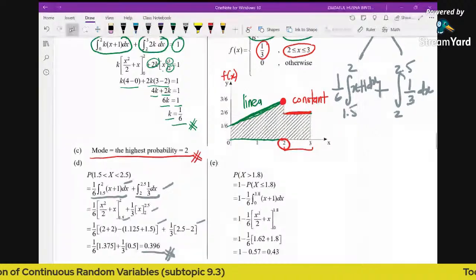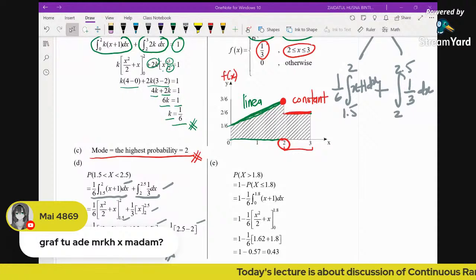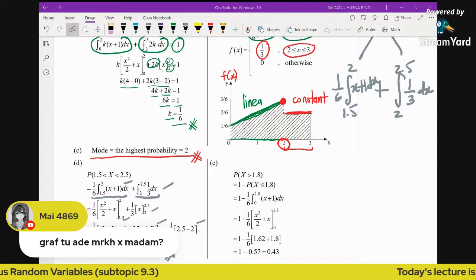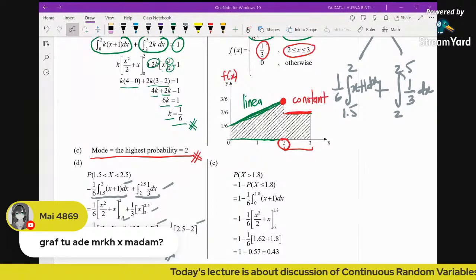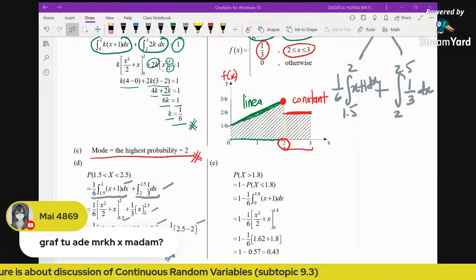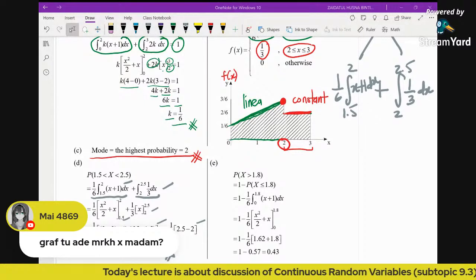We do have one question here. Mai asks, does the graph have marks, madam? If the question asks you to find the mode, and the only way to find the mode is by sketching the graph, then there is a mark for the graph. Since the question asks for the mode, you have to draw the graph, so there will be marks for the graph. I hope this answers your question. Yes, there are marks for the graph if the question asks for the mode.